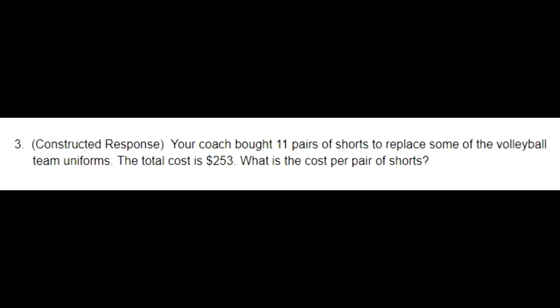The total cost is $253. What is the cost per pair of shorts? All right, so in this one, now we have the total, we have the number, we have to divide to figure out the individual price. Let's get to the notebook paper here and do some work.